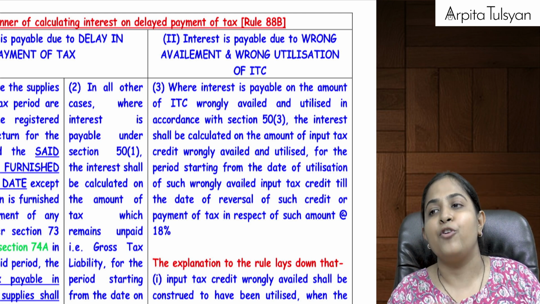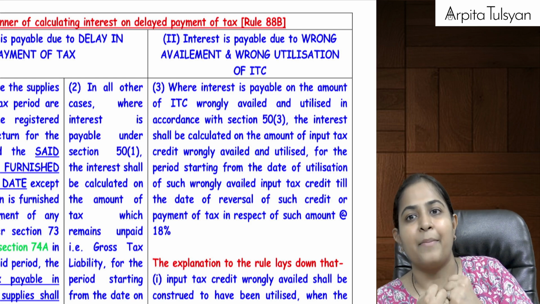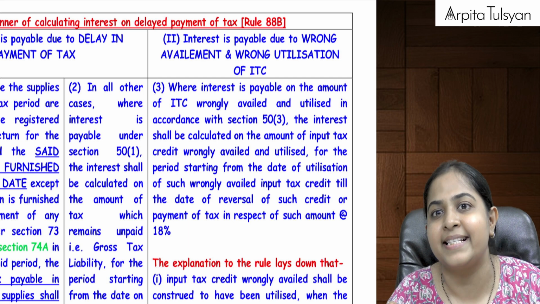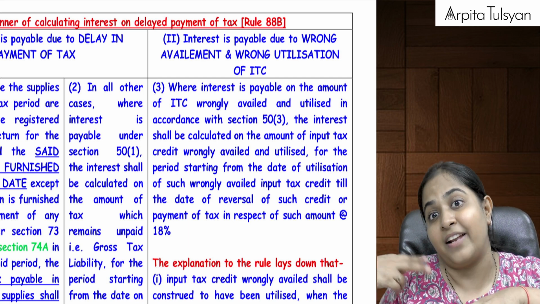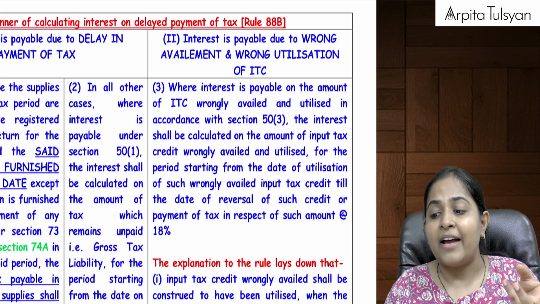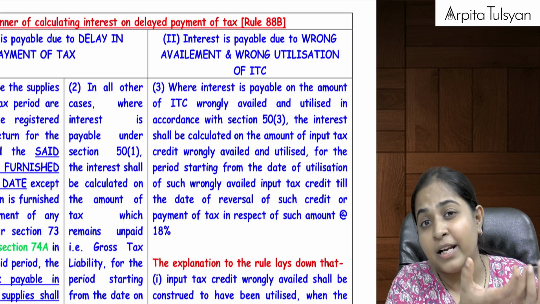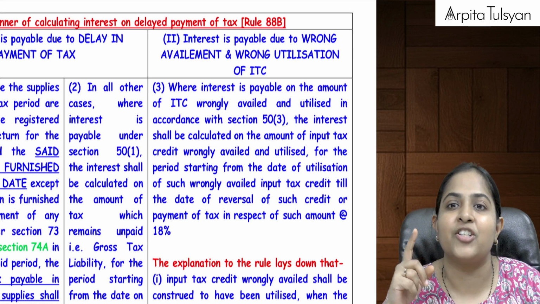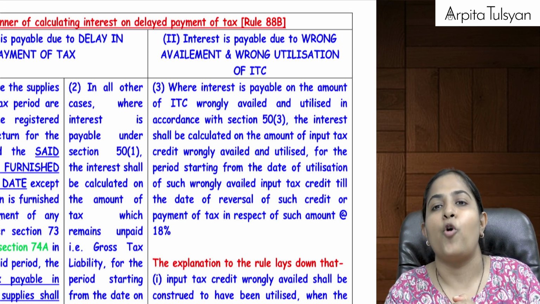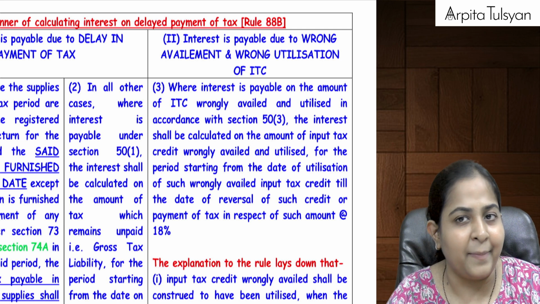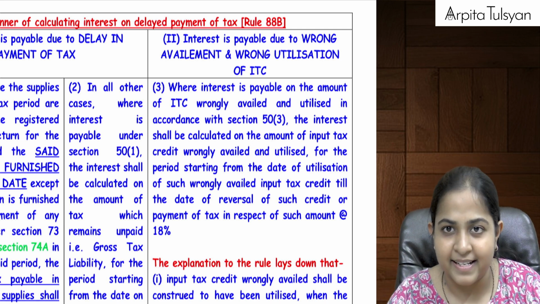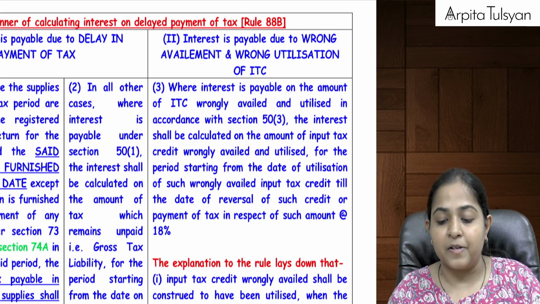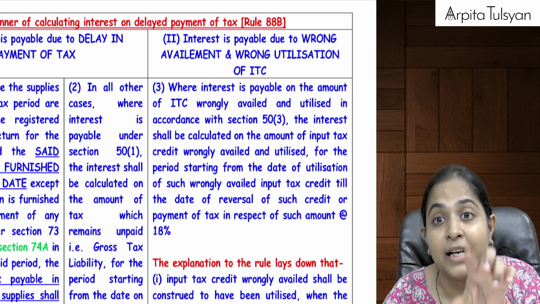So let's say if you have wrongly availed some ITC and wrongly utilized the ITC, availed as well as utilized. See, government does not have any big issue with you if you simply wrongly avail the ITC. The problem will start when you start wrong utilization of ITC. So if you have wrongly utilized the ITC, then interest will be applicable at the rate of 18% on the amount of ITC wrongly utilized.